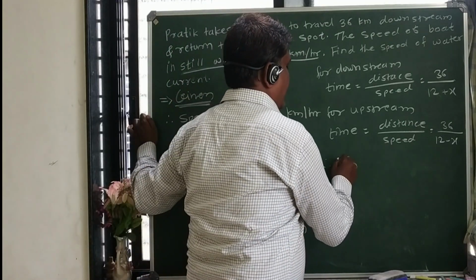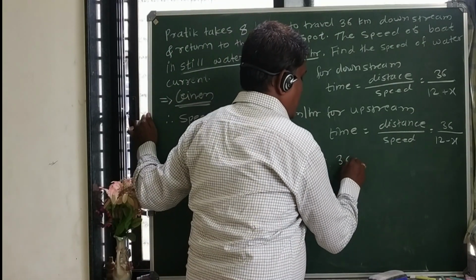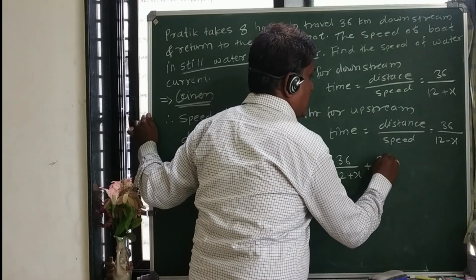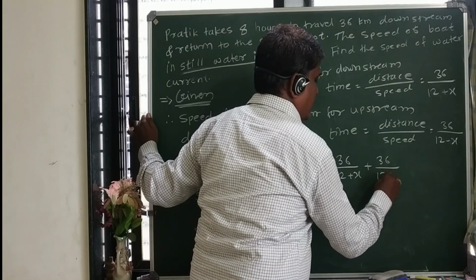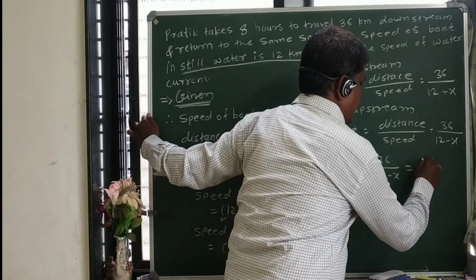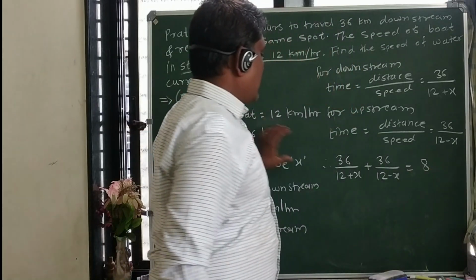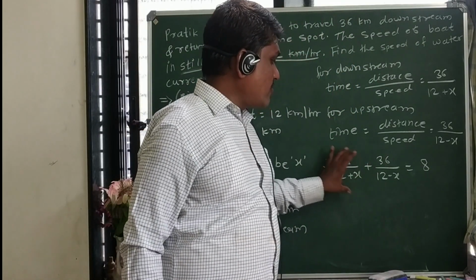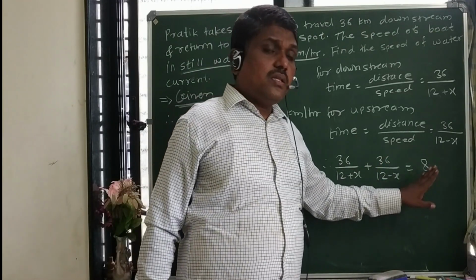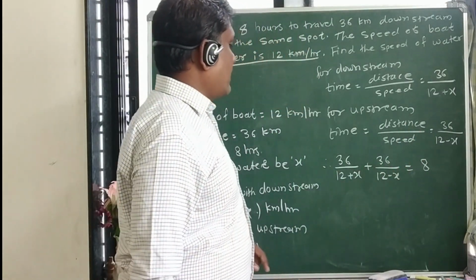So what can we write here? 36 upon 12 plus x plus 36 upon 12 minus x is equal to 8. So this is the total time. This is the time traveling downstream. This is the time traveling upstream, and they have given you the total time, and that is 8 hours.